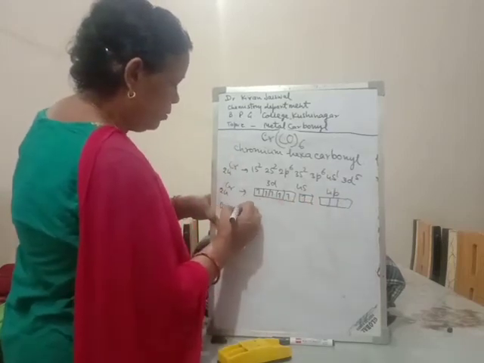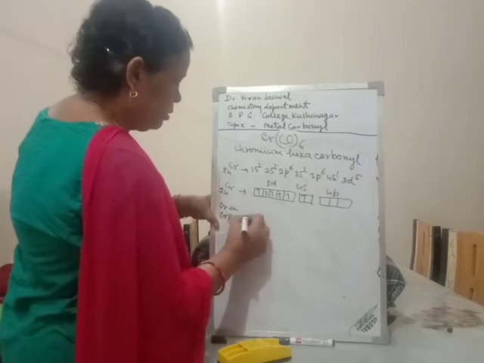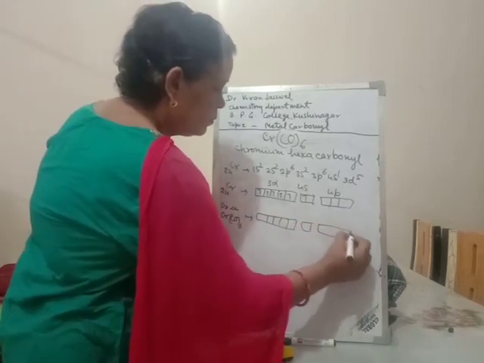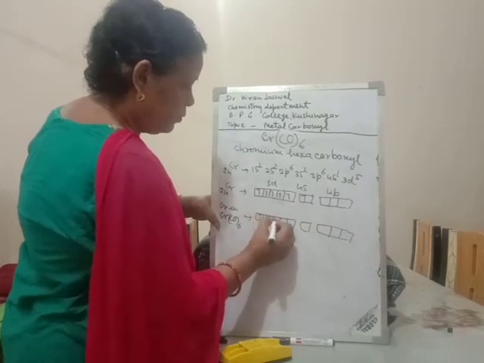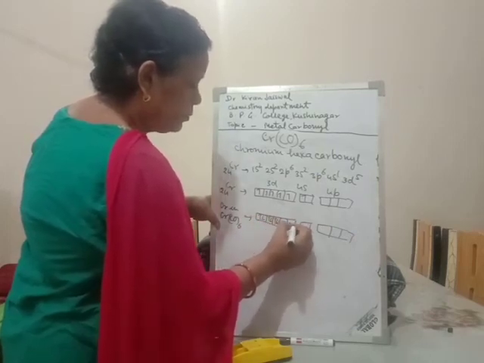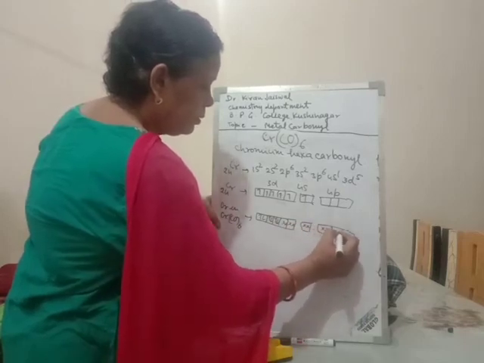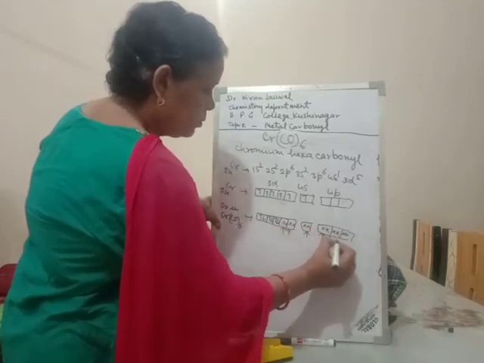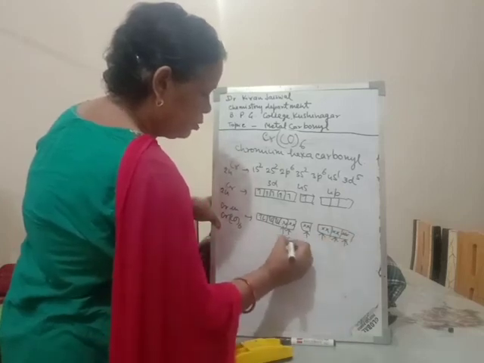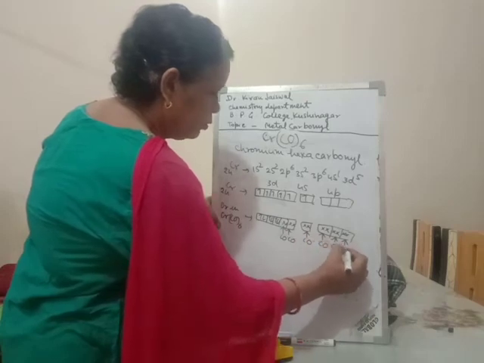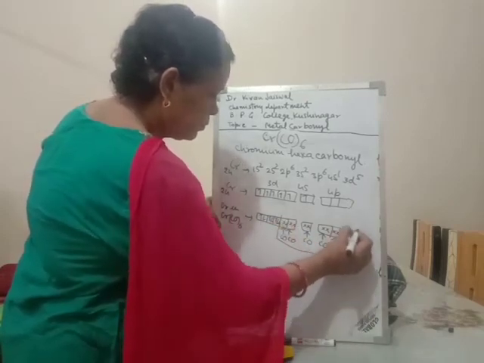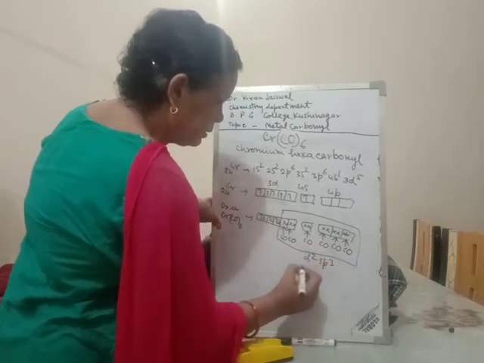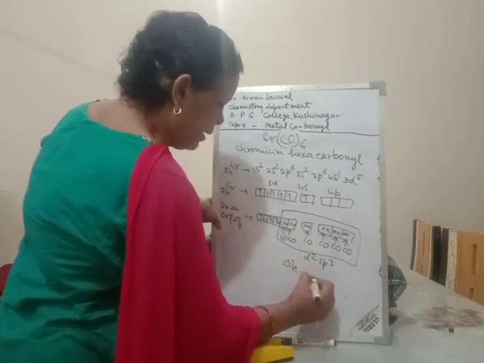So chromium in Cr(CO)6 will be this. And this is the electron donated by the 6 CO, CO, CO, CO, CO, CO. The hybridization will be d2sp3 hybridization. The structure will be octahedral and diamagnetic.